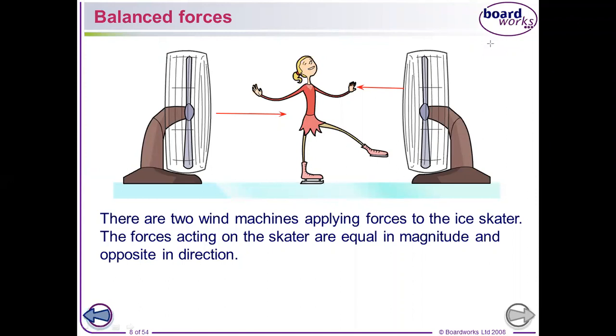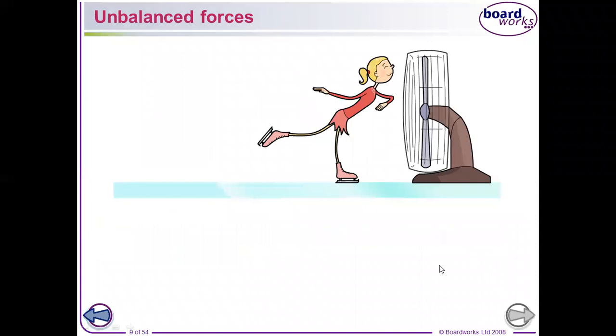But what's happening to her? Is she moving in different directions? Like, did she move to the right or the left? No, because she's now balanced. The push and the pull are actually the same now. So she's standing still because she has balanced forces. Okay. Now what will happen if we use only one? Now let's use only one.